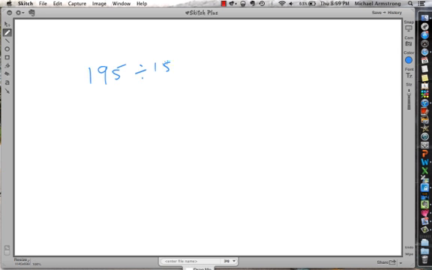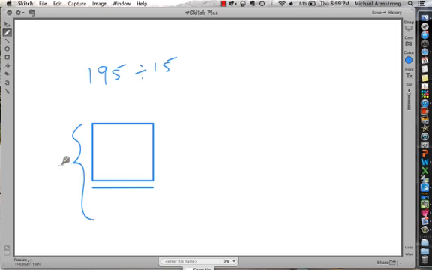195 divided by 15. Okay, and let's go ahead and draw that out. We've got 100, and we're going to divide it by 15. So we're going to go ahead and go 10, because we want it to be by 15. Whoops, undo. Go back to this. It's kind of hard to keep track. We're going to try to make this be 15. We're going to think ahead.